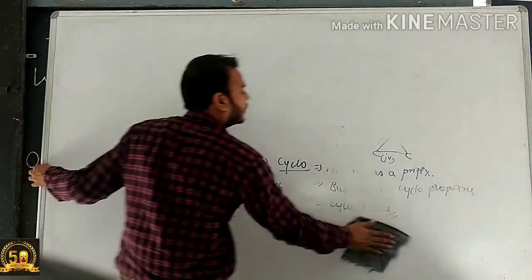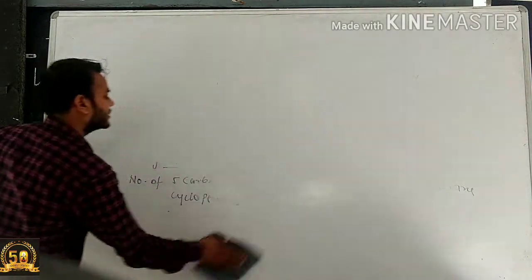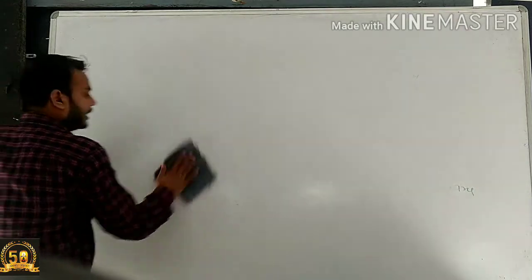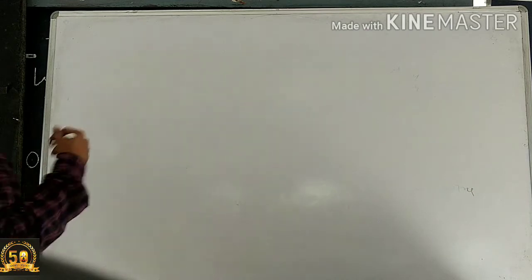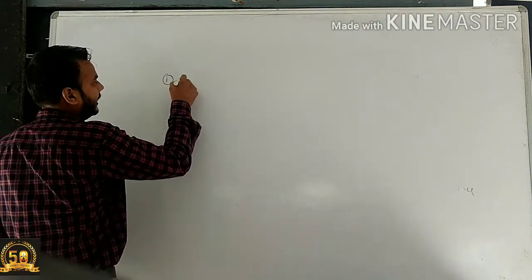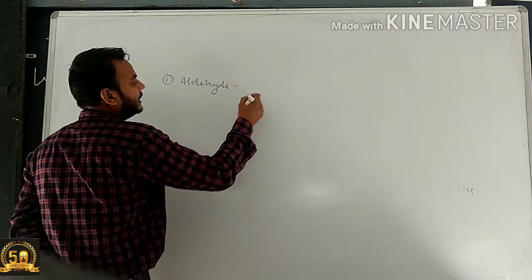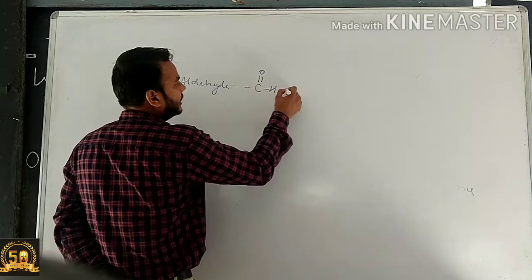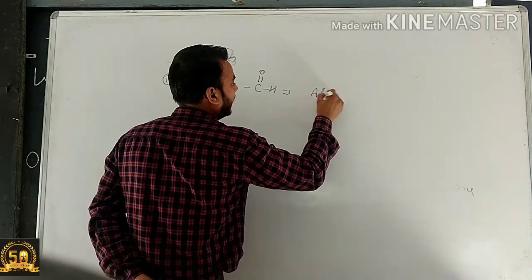Now we are discussing the functional groups. How do we give the name of the functional group? In our 10th class, there are 5 functional groups. The first one is the aldehyde group. For the aldehyde, the CHO group is present. For the naming of CHO, we use the suffix al.